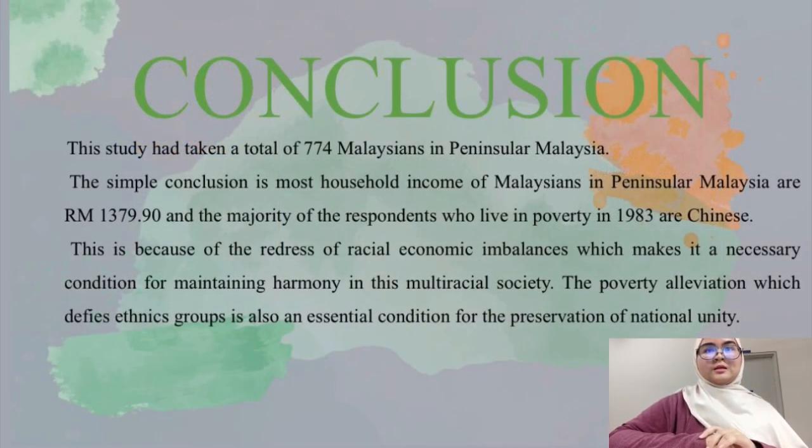In conclusion, the study had taken a total of 774 Malaysians in Peninsular Malaysia. The simple conclusion is that the most common household income of Malaysians in Peninsular Malaysia is 1,379 ringgit and 90 cents, and the majority of the respondents who lived in poverty in 1983 were Chinese. This is because of the redress of racial economic imbalances, which makes it a necessary condition for maintaining harmony in this multiracial society. Poverty alleviation, which defies ethnic group, is also an essential condition for the preservation of national unity.